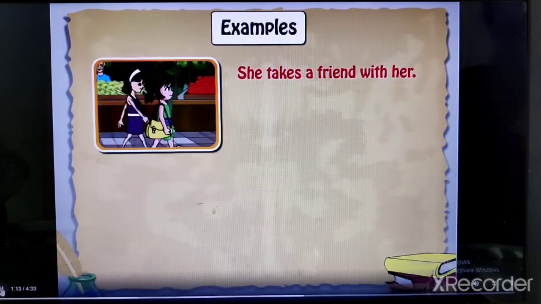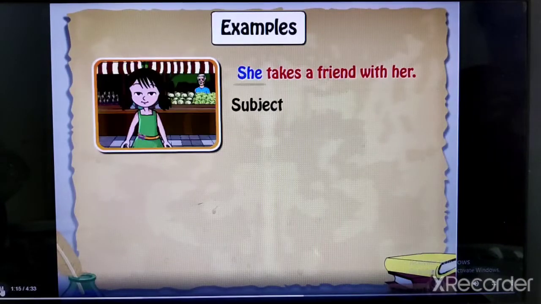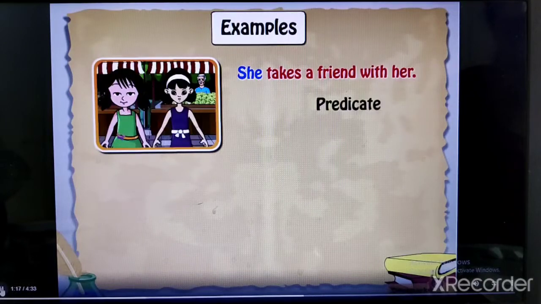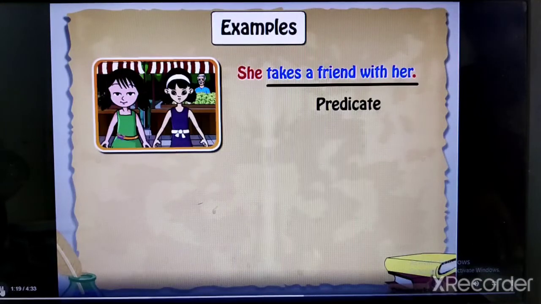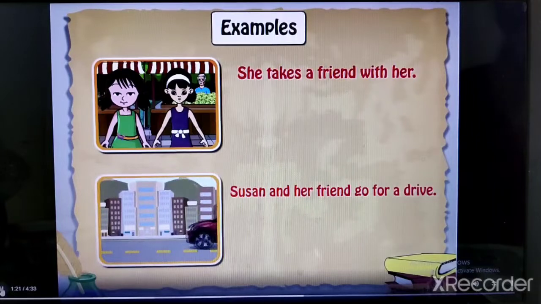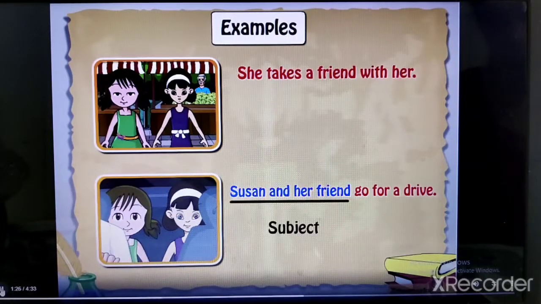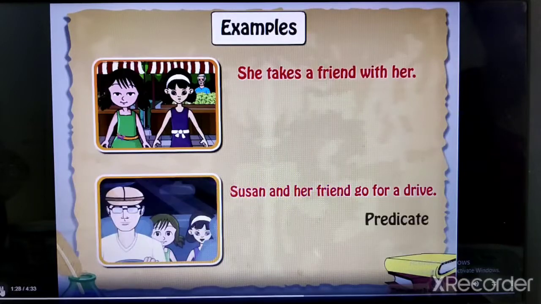She takes a friend with her. Subject, she. Predicate, takes a friend with her. Susan and her friend go for a drive. Subject, Susan and her friend. Predicate, go for a drive.